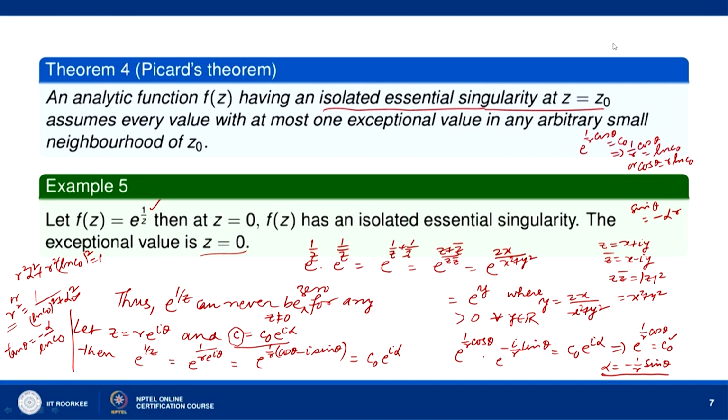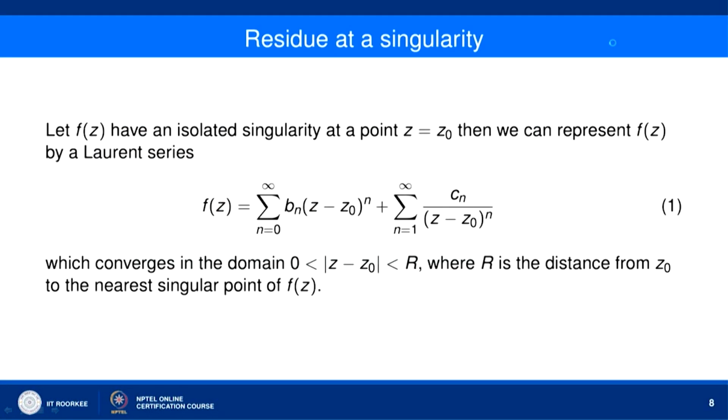Okay, now let us go to residue at a singularity. Let f(z) have an isolated singularity at a point z equal to z naught. Isolated singularity means you can find a neighborhood of z equal to z naught in which f(z) does not have any other singularity. Okay, so then f(z) can be represented by a Laurent series, f(z) equal to sigma n equal to 0 to infinity b n (z minus z naught) to the power n plus sigma n equal to 1 to infinity c n over (z minus z naught) to the power n, which converges in a deleted neighborhood of z naught.